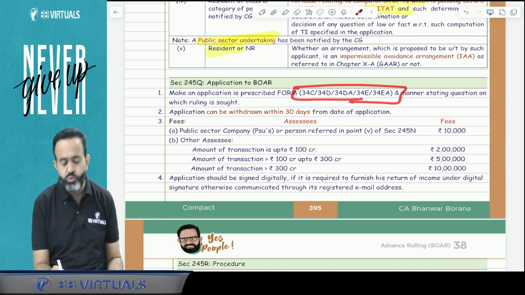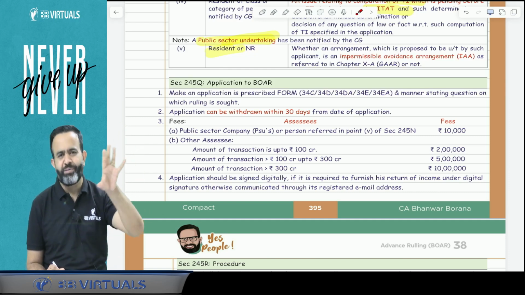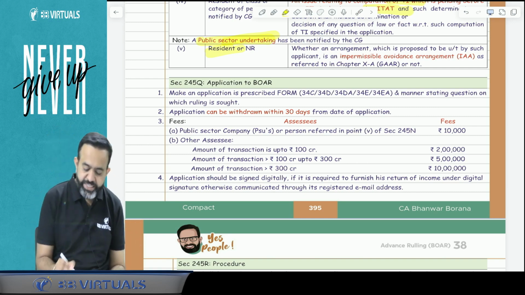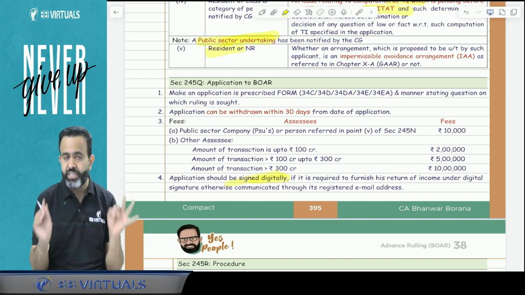And guys, now advance ruling. Earlier, the advance ruling application was in paper form and there were 4 copies and all. But now, guys, the advance ruling application has to be made digitally only, that is, an online application, and it has to be digitally signed by the person.